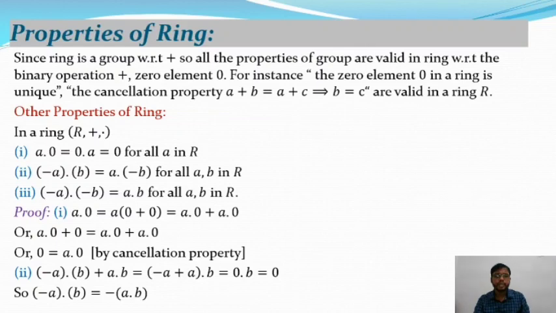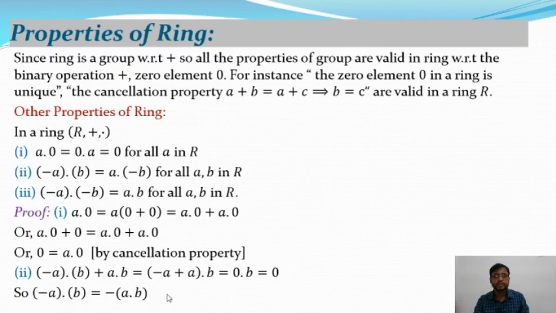After taking b as common, we get minus a plus a dot b, and minus a plus a is equal to 0, where 0 is the identity element and minus a is the inverse of a. So we get 0 dot b, which equals 0. So minus a dot b plus a dot b equals 0, and from this equation we get minus a dot b equals minus of a dot b, and from this we get minus a dot b equals a dot minus b. Hence the proof of the second property of the ring.